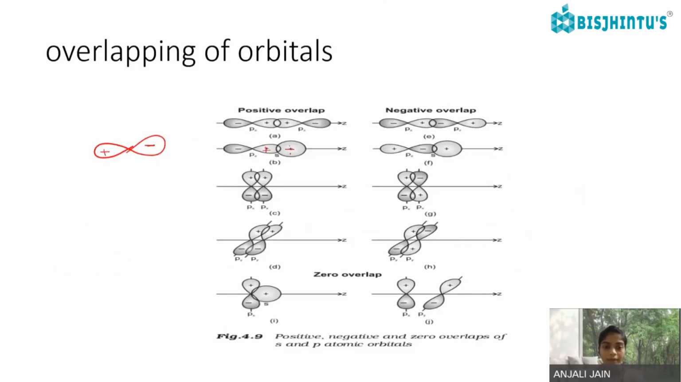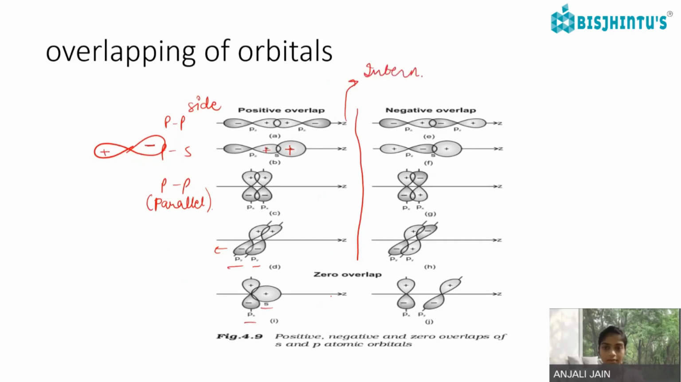So if the positive lobe is overlapping with the positive lobe of the p orbital, this is pp overlap, sidewise overlapping, parallel overlapping. This is py overlapping, this is px overlapping along the Z-axis. Here we are taking the internuclear axis as the Z-axis. So this was for the negative overlap, where the positive orbital lobe will overlap with the negative lobe.